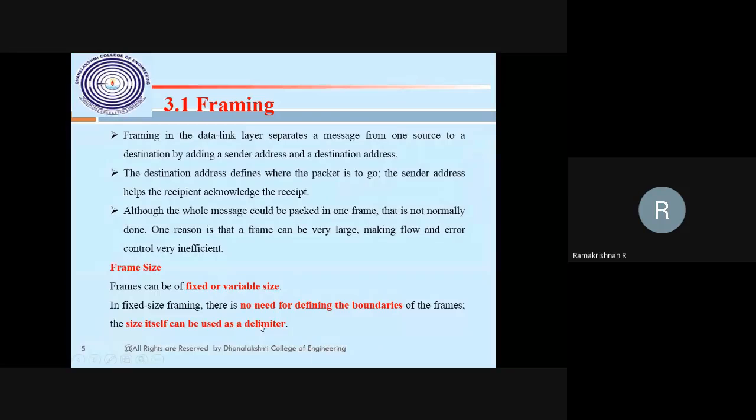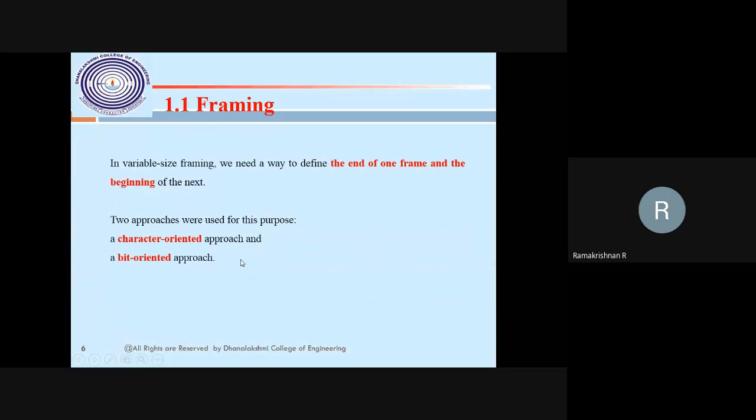Sometimes we use a simple notation. I have to say where my sentence will end. The sentence ending is nothing but a dot. That is the end of the statement. Similarly, here we have many delimiters. I will tell you that a delimiter will be fixed in the sending frame. That's what I said: variable frame, the end of one frame and the beginning of the next frame.